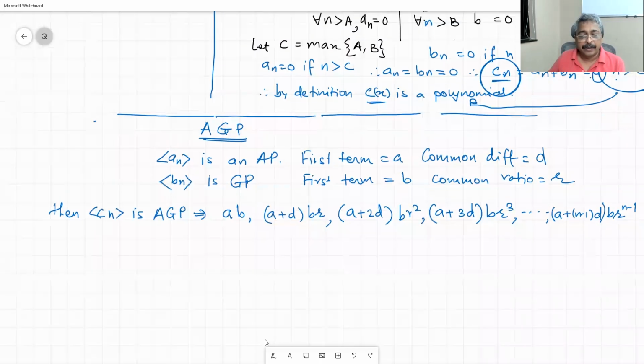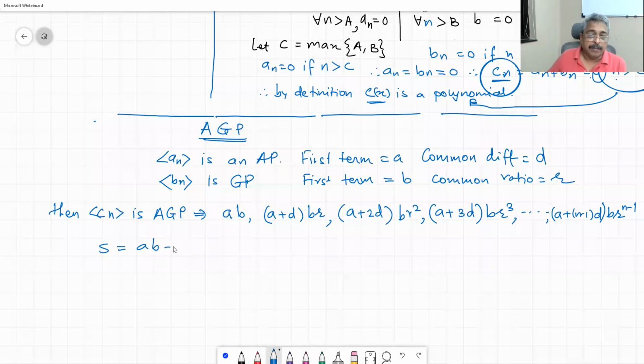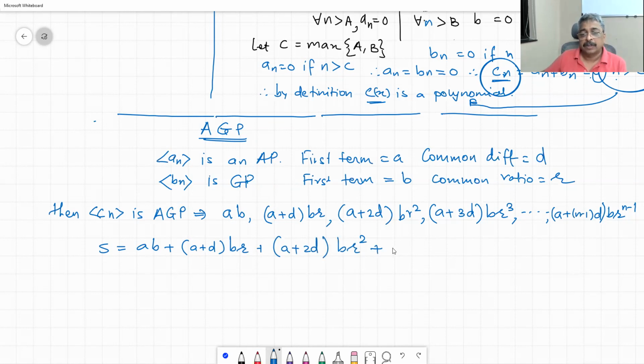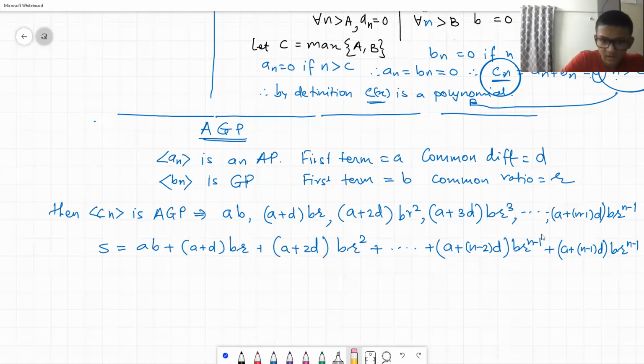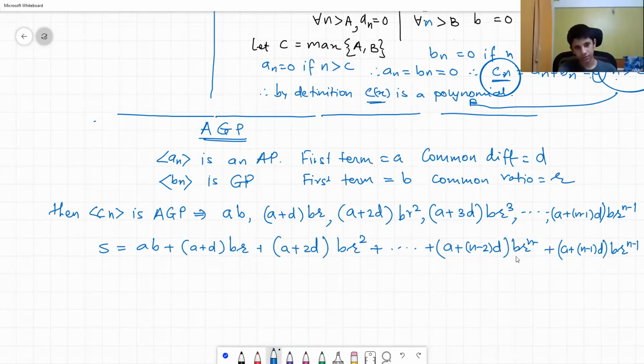Now, if I want to add all the terms in SN, S is equal to AB plus A plus D BR plus A plus 2D BR square plus dot dot dot plus A plus N minus 2 times D into BR raised to N minus 2 plus A plus N minus 1 times D BR raised to N minus 1. Here it is, Sir, N minus 2.